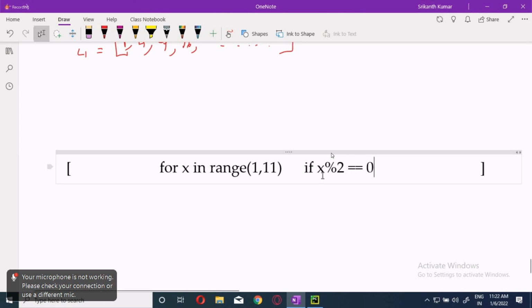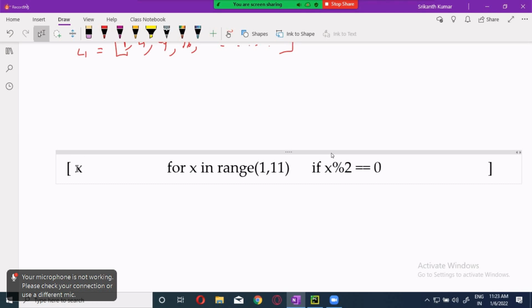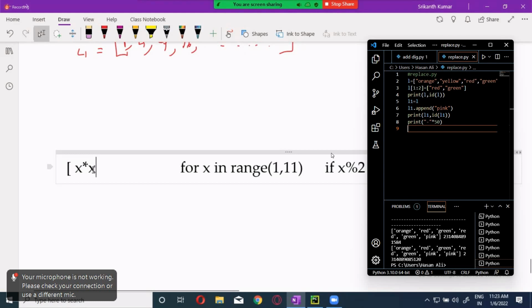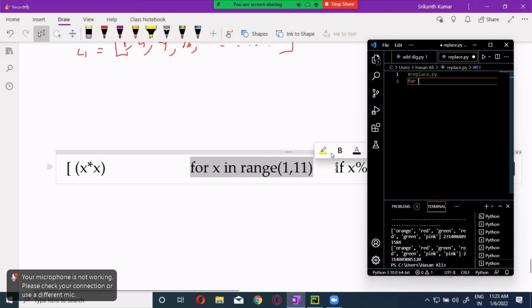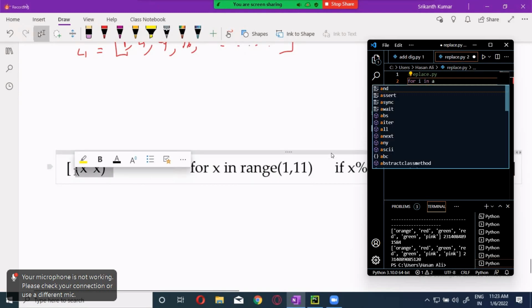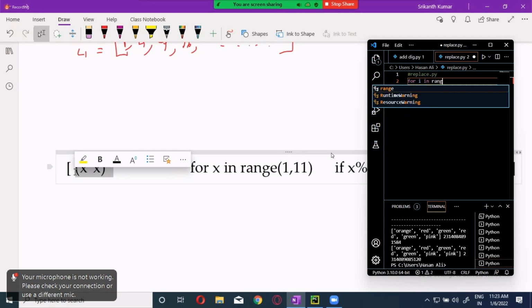That's it. If this condition is true, then what happens? The x should be doubled up over here. That is the output expression, that is x into x. That's it. Now you can put it in brackets also if you want to make it clear. Now see this, this is a simple thing we have done. This is the input sequence. Here is the condition and this is the output. Now the output expression will be directly dumped into the list, guys.